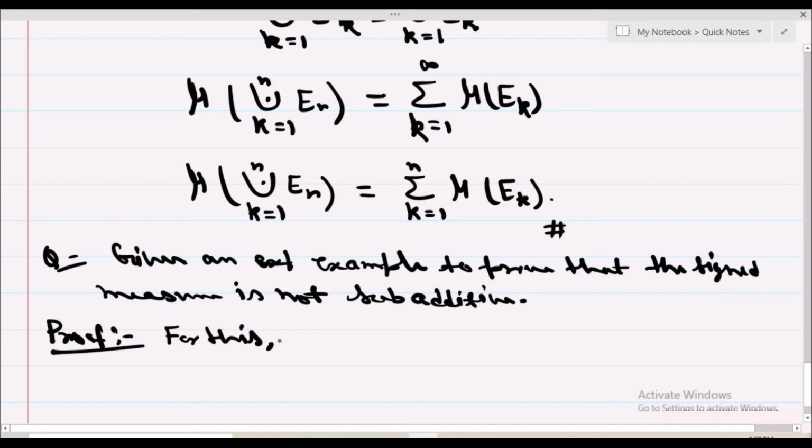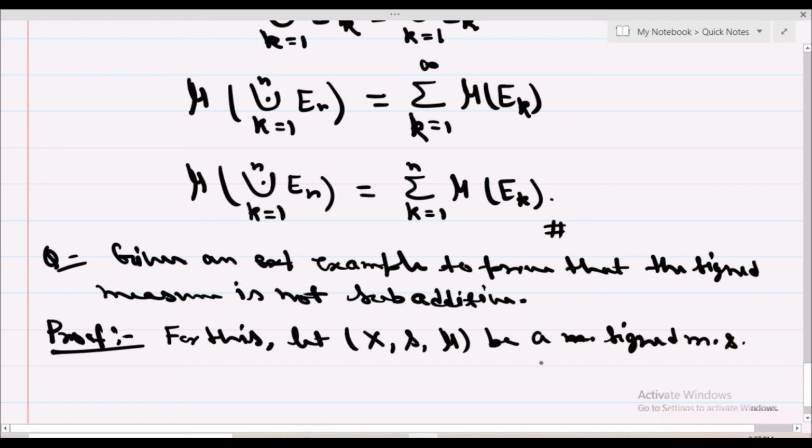let X, S, mu be a signed measure space in which your signed measure is defined as mu of E is equal to integral over E of f dx.